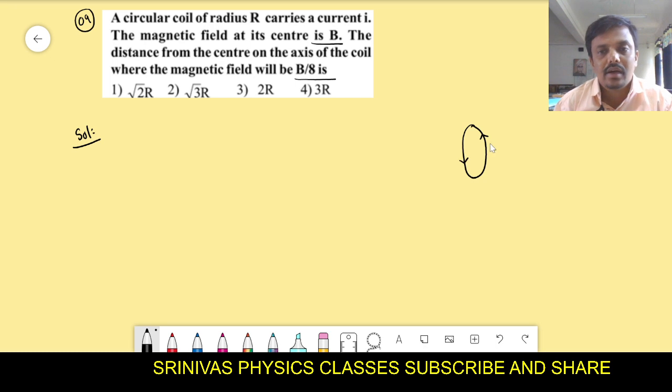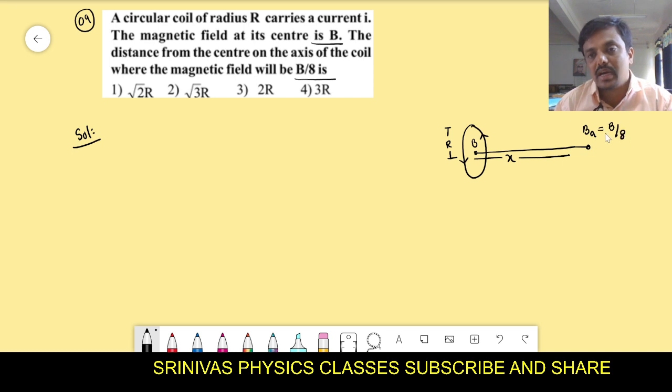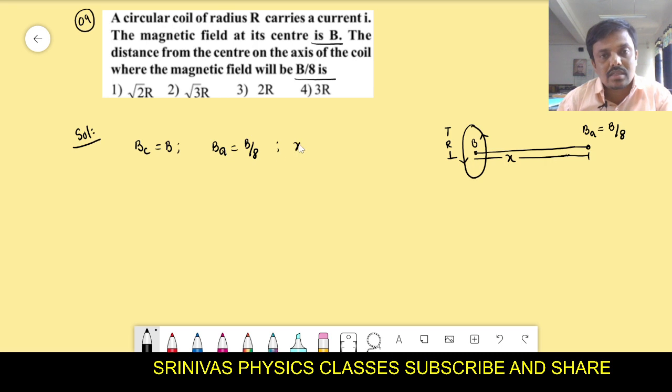This is a coil. This coil has the radius capital R. Now the magnetic field at the center of the coil is B. On the axis, at what distance? If you go away from the coil on the axis, the field will decrease. At a particular point on the axis, the field becomes 1 by 8 times. Then our question is: what is the x value? For that, in this question they gave the magnetic field at the center as B, and the magnetic field on the axis as B by 8. At what distance will it happen? This is our question.